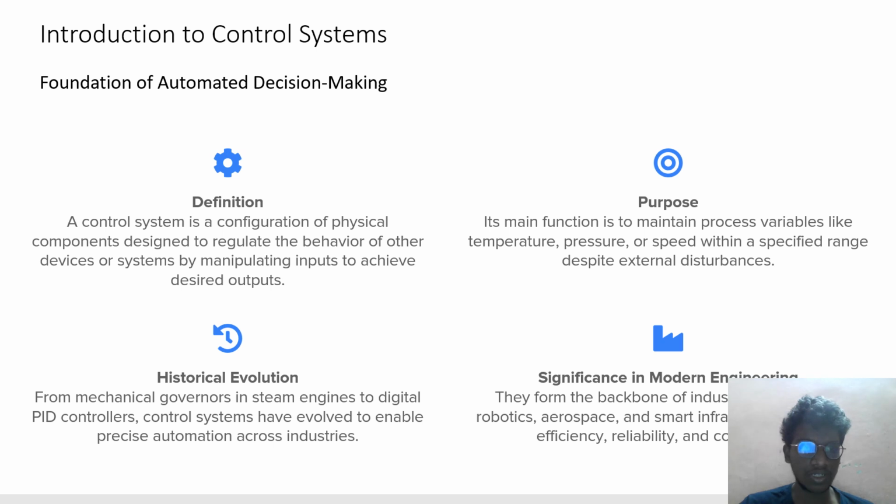Historical evolution: from mechanical governors in steam engines to digital PID controls, control systems have evolved to enable precise automation across industries. Significance in modern engineering: they form the backbone of industrial automation, robotics, aerospace, and smart infrastructure, ensuring efficiency, reliability and consistency.